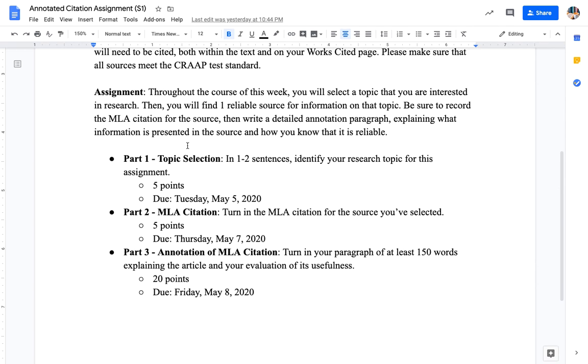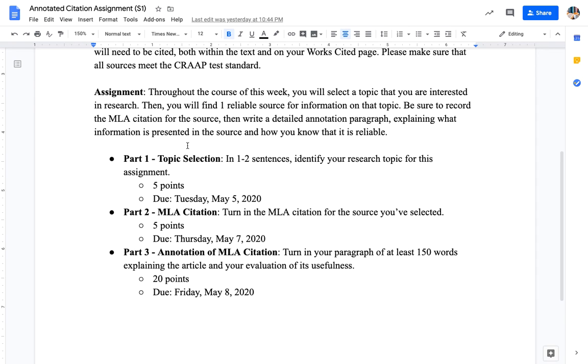Part 1 is your topic selection. Super easy, 1 to 2 sentences. Tell me what you're researching. This is worth 5 points, and it's due tomorrow, Tuesday, May 5th, 2020. Part 2 is giving me the MLA citation. So this assumes that you've done your research between today, Monday, and Thursday. So Thursday, you're going to give me that MLA citation.